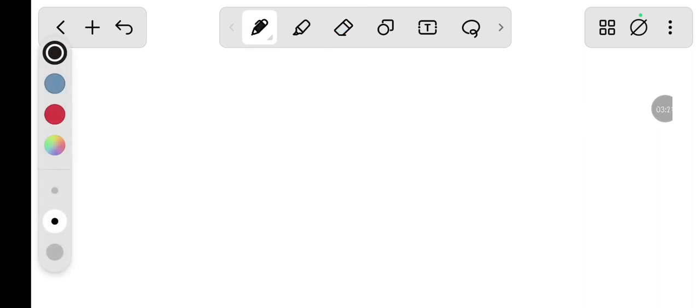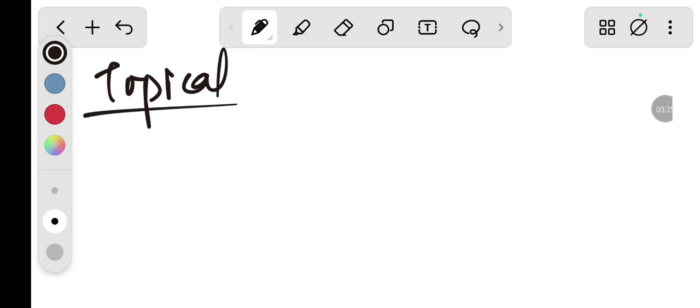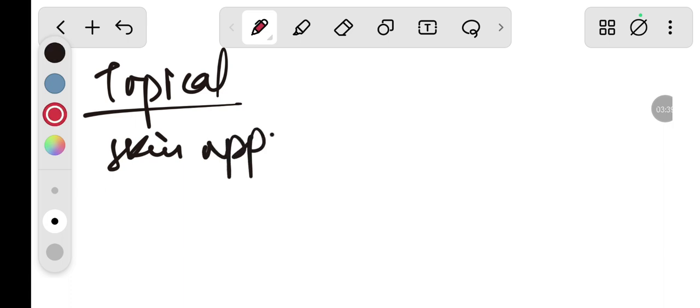So the topical, for example in a skin application, in skin application we take antibiotic cream.